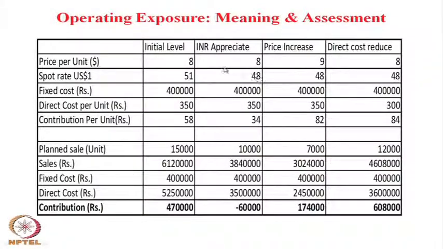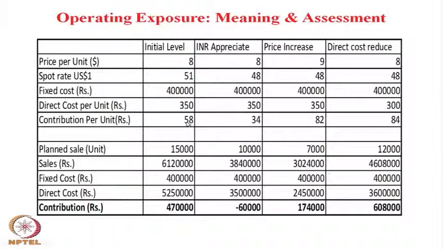Now, when rupee appreciate to 48 per dollar, if INR appreciate to 48, that is value of the INR increasing in terms of US dollar. Now, everything remains same, the company making a loss of 60,000, because the company now in place of 51 is getting, when you export one unit, they were getting 58 rupees as contribution margin.